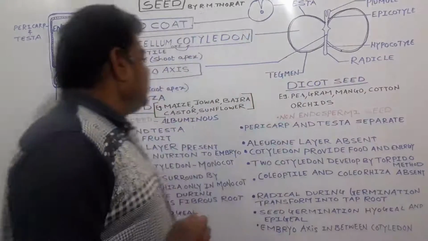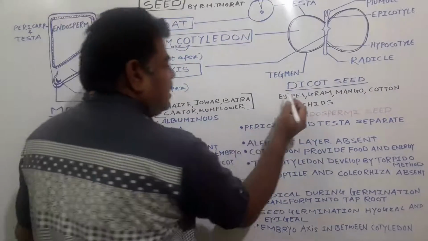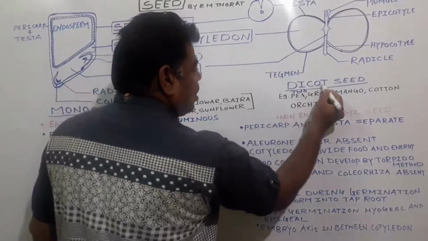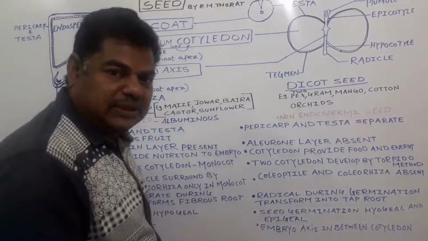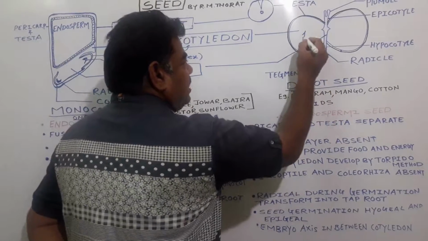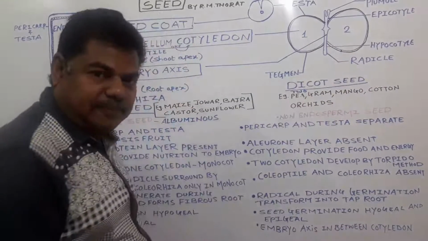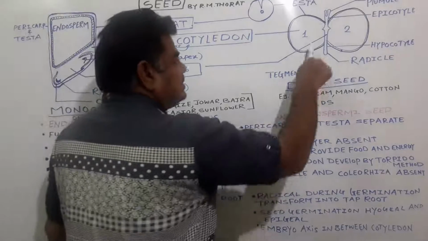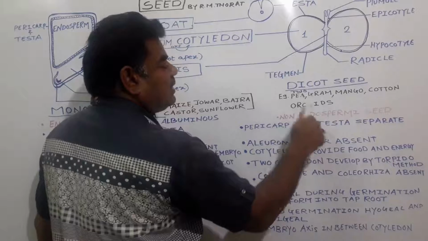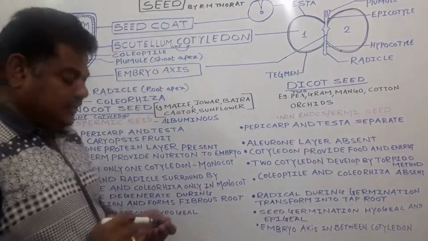And in the case of a dicot seed, here di means two, and cot means cotyledon, Bijapatra. In the case of a dicot, this one and this second one, two cotyledons are present, due to which we call this seed a dicot seed. For example, a pea, gram, mango, and cotton.